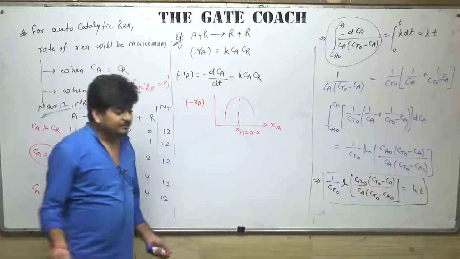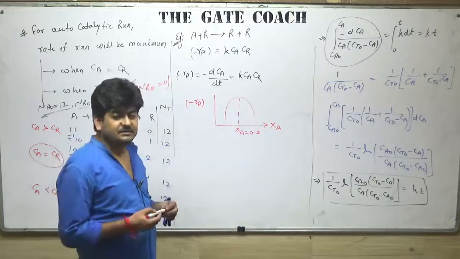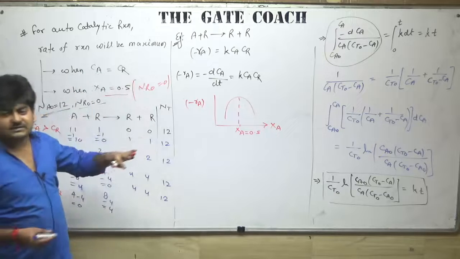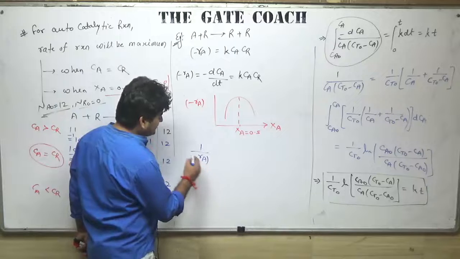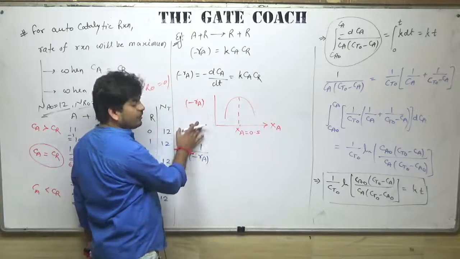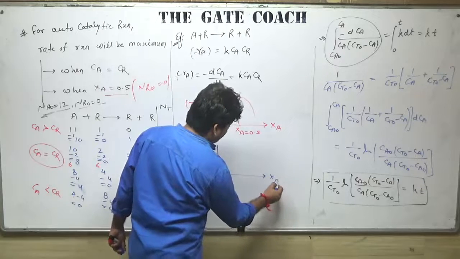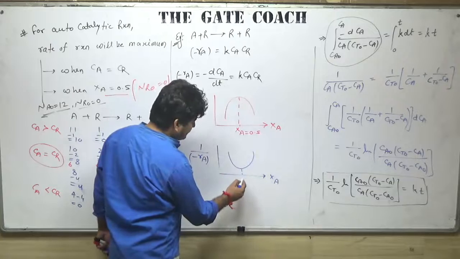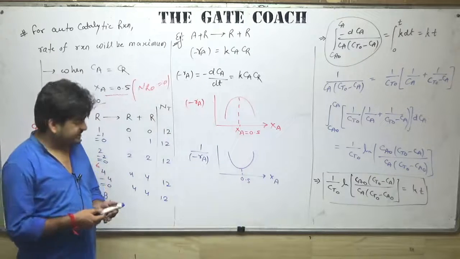And what will be the best suitable reactor arrangement? That we can easily find out. So just convert this curve into a performance curve. What will be the performance curve? When we take the reciprocal on the y-axis, meaning we draw the curve between 1 over RA versus XA, it will be like this, where this value is 0.5.